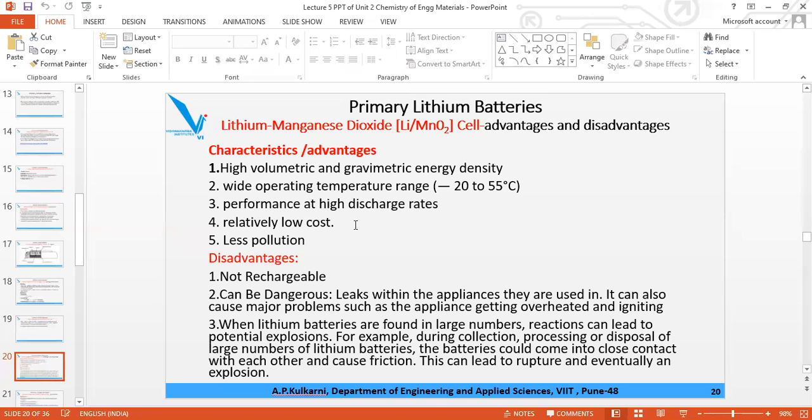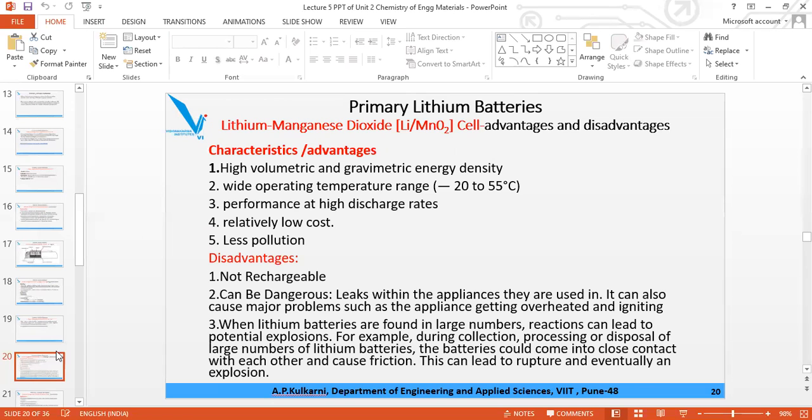So these are the three disadvantages. It is non-rechargeable, it cannot be used in overheated utensils or devices, and you cannot keep several of them together. You cannot dispose of them all together in one slot, because even if these are dead cells, the explosion is likely to take place. So you have to take care.